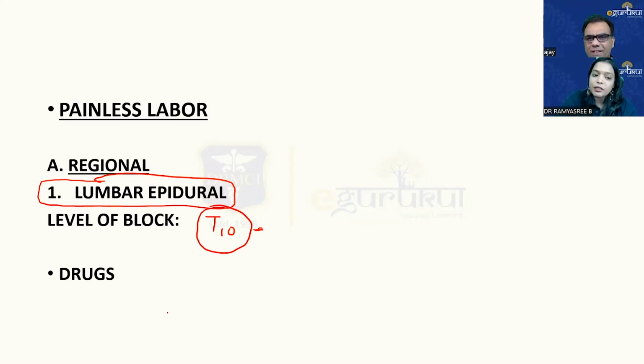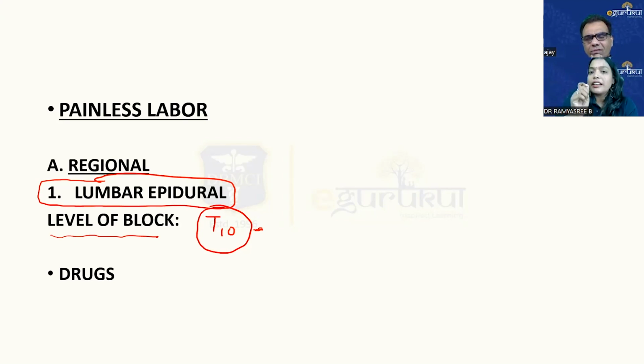Now, many students ask me one question: when we are giving the epidural for painless labor, will that decrease the contractions of the uterus? The contractions of the uterus in the myometrium are mainly hormonal.